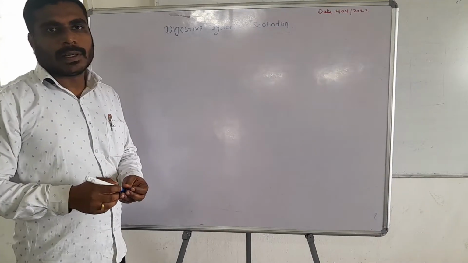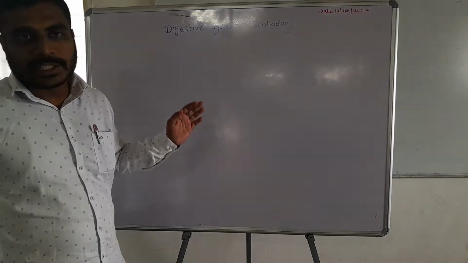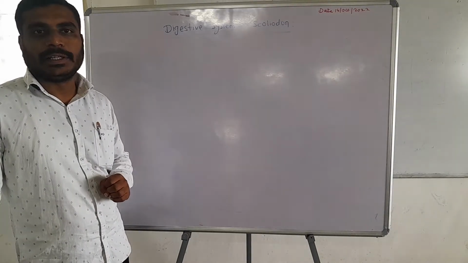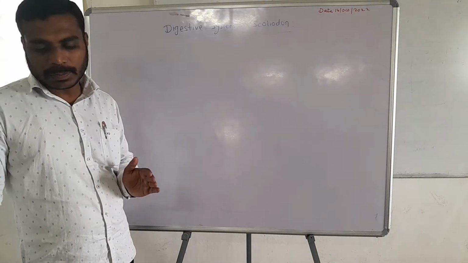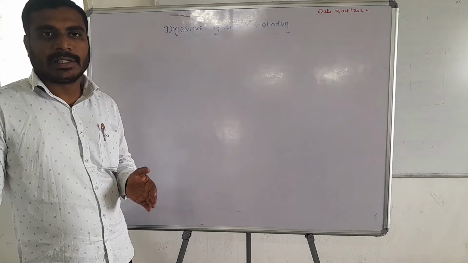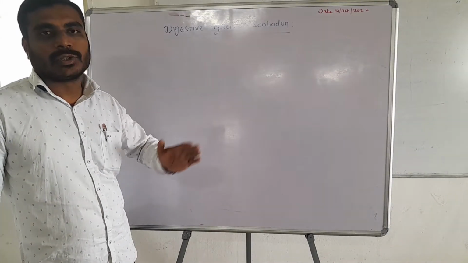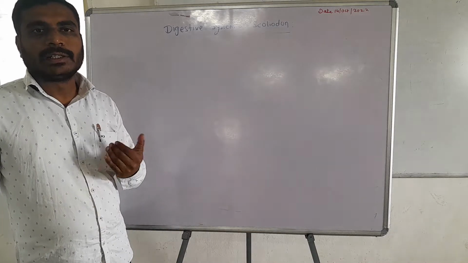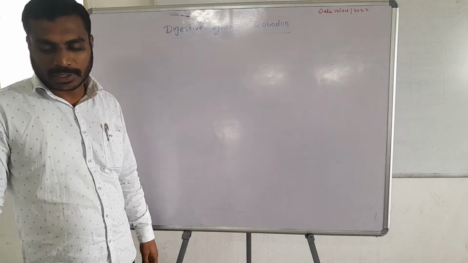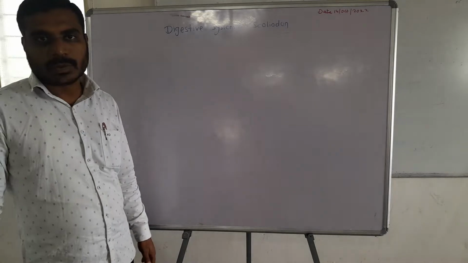Here, as we know the external characters of Squalodon, the digestive system of Squalodon can be studied in three parts. First part is its alimentary canal. Second part comprises the associated glands associated in the digestion, and third part comprises its physiology of digestion. Then first we will see the digestive system of Squalodon.